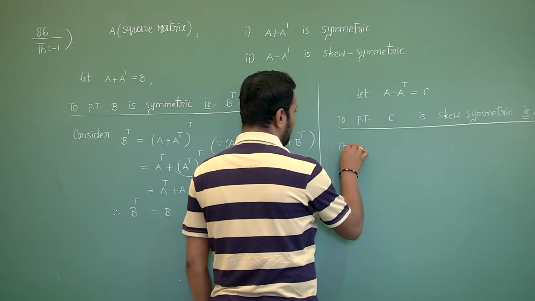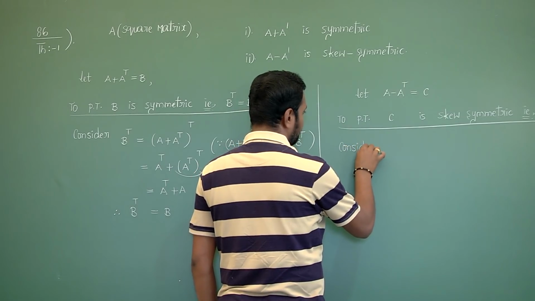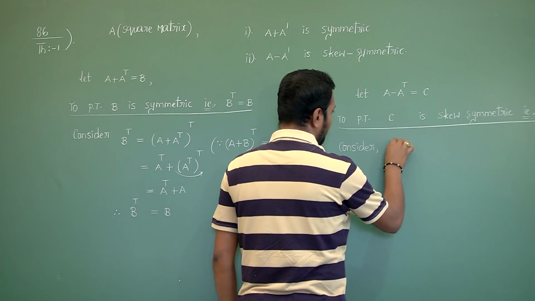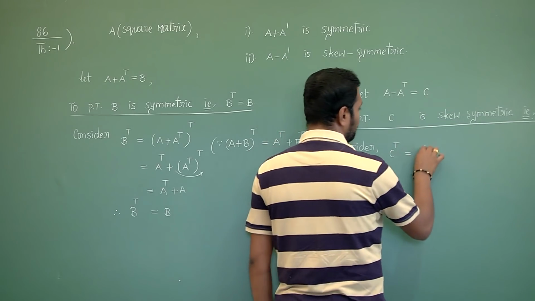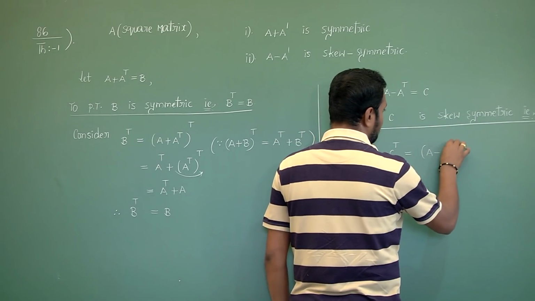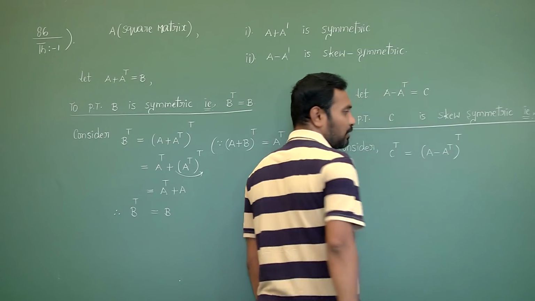If you consider C transpose, then A minus A transpose whole transpose.